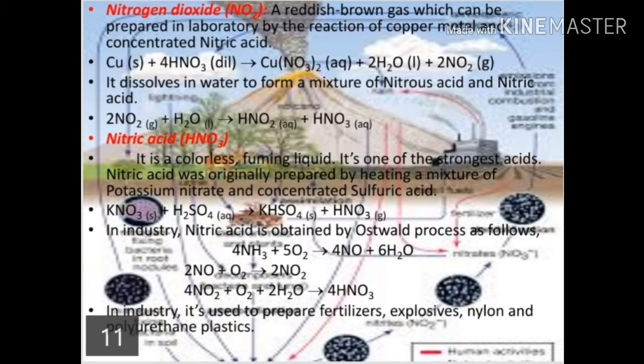Third one, nitric acid. It's a colorless fuming liquid. It's one of the strongest acids. Nitric acid was originally prepared by heating a mixture of potassium nitrate and concentrated sulfuric acid. In industry, nitric acid is obtained by the Ostwald process as follows. In industry, it is used to prepare fertilizers, explosives, nylon, and polyurethane plastics.